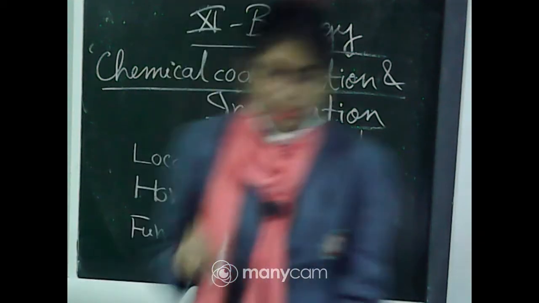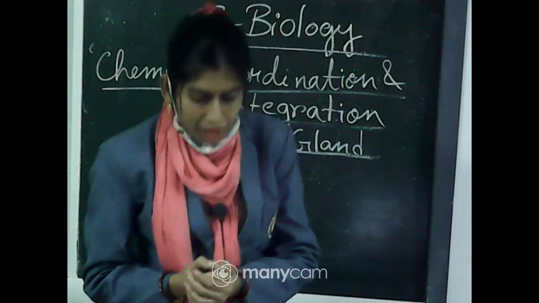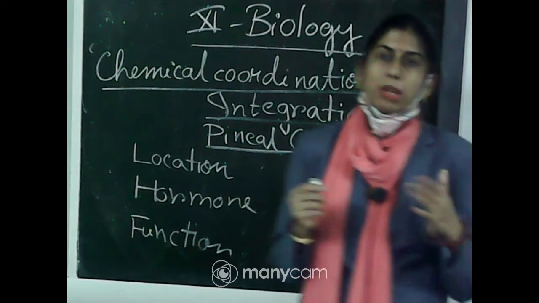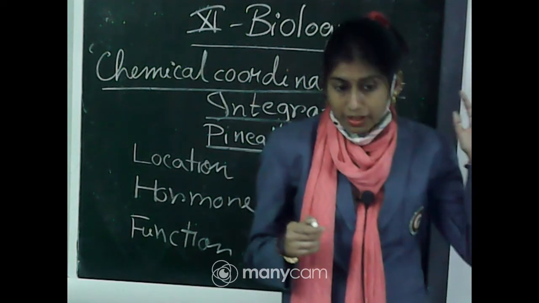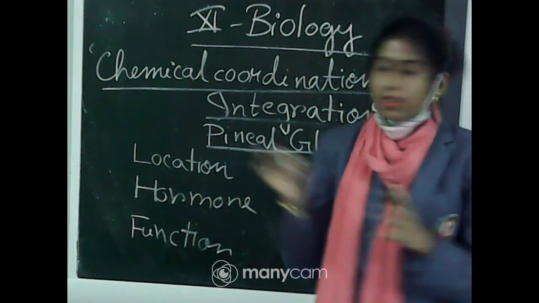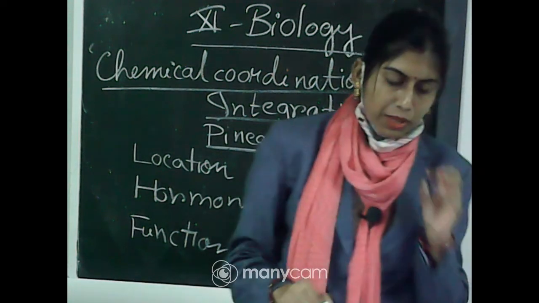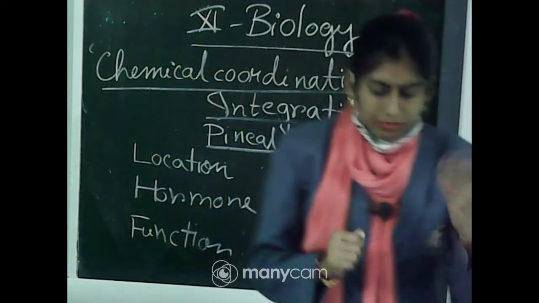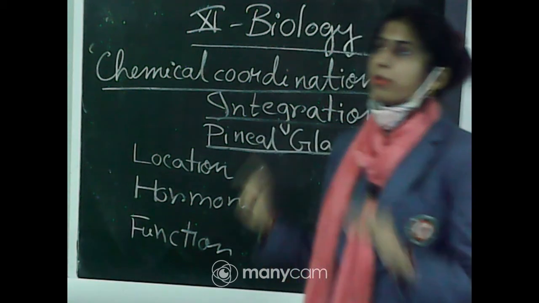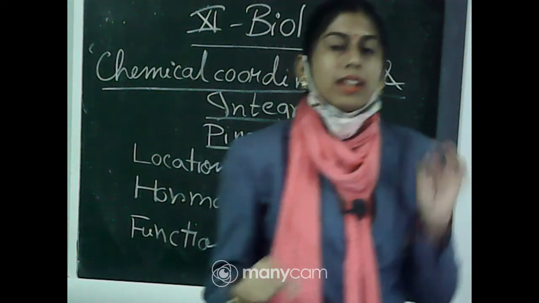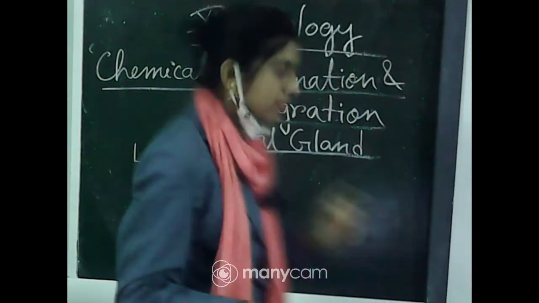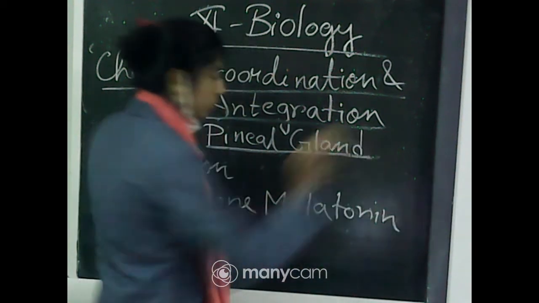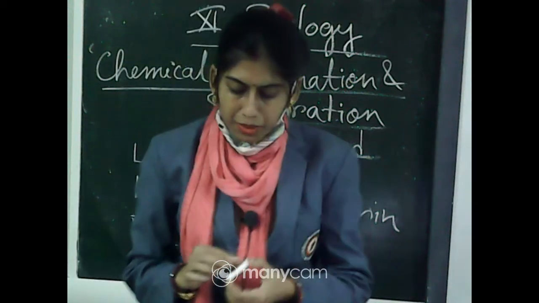The pineal gland is located on the dorsal side of the forebrain. As you know, the human brain is divided into three parts: forebrain, midbrain and hindbrain. On the dorsal side of the forebrain, a small gland is located, which is called the pineal gland. The hormone secreted by the pineal gland is melatonin.